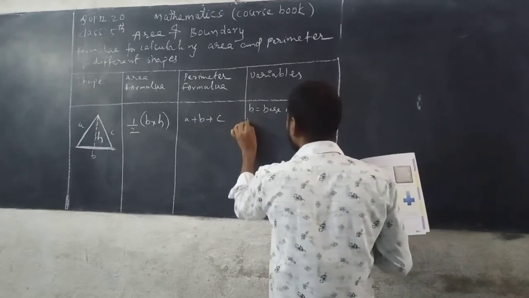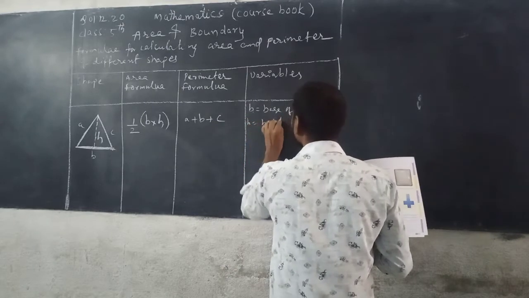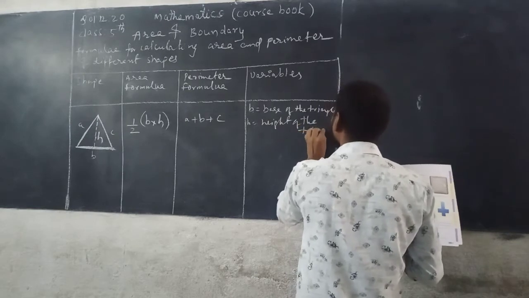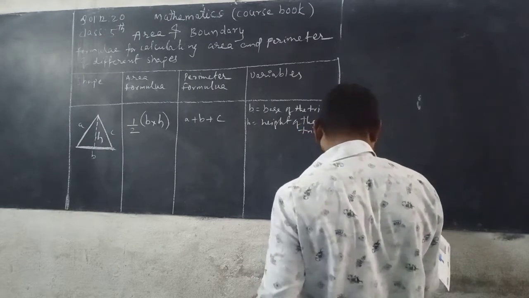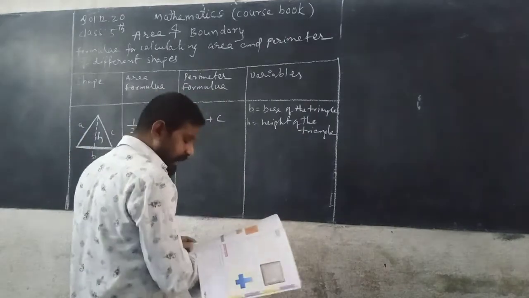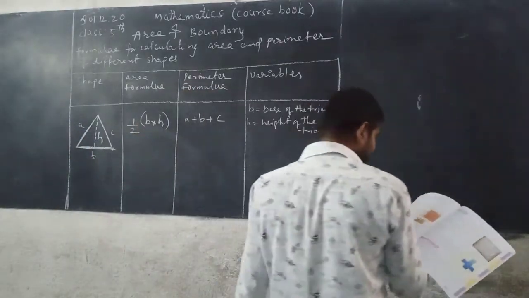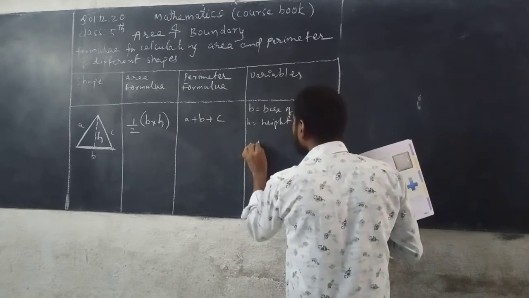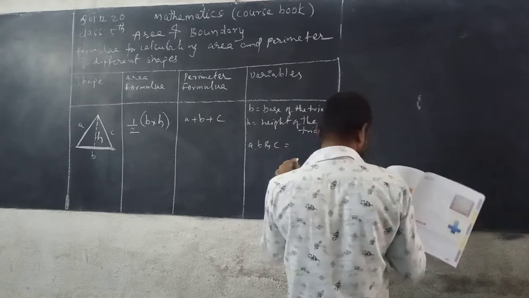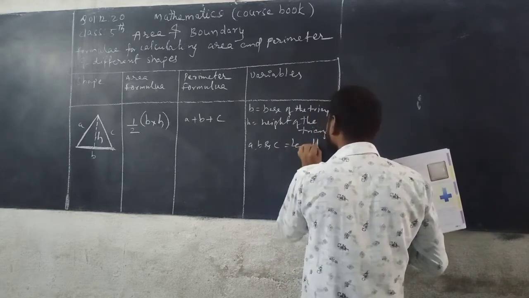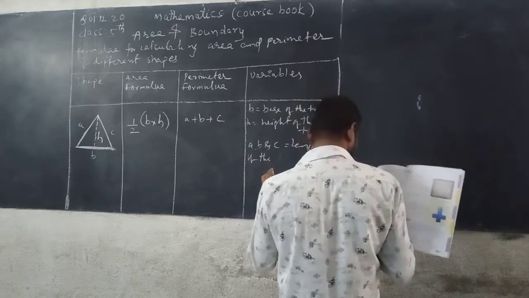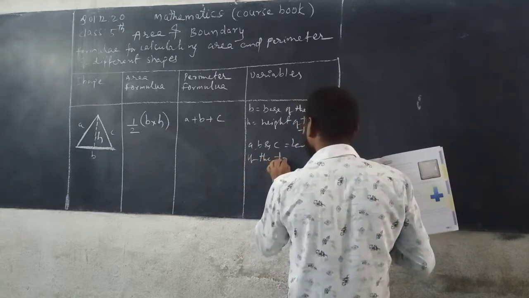Next, H means height of the triangle. Here A, B, C are the sides, the lengths of the sides of the triangle.